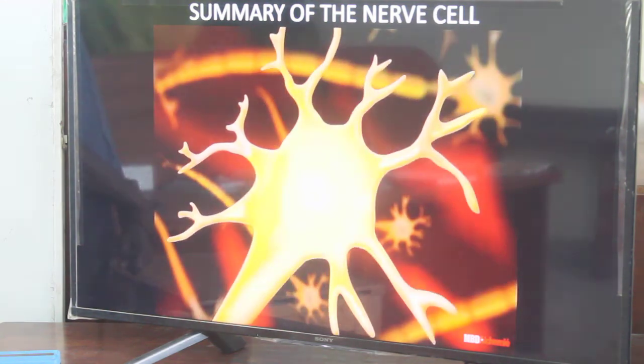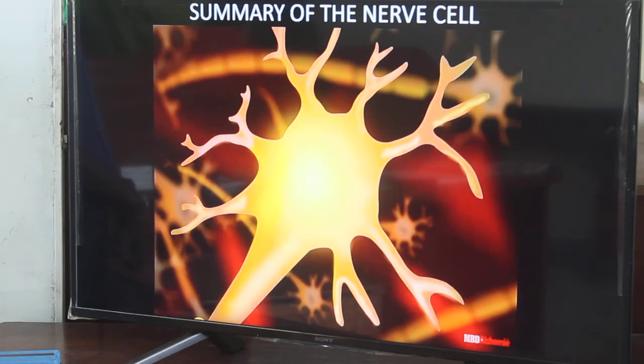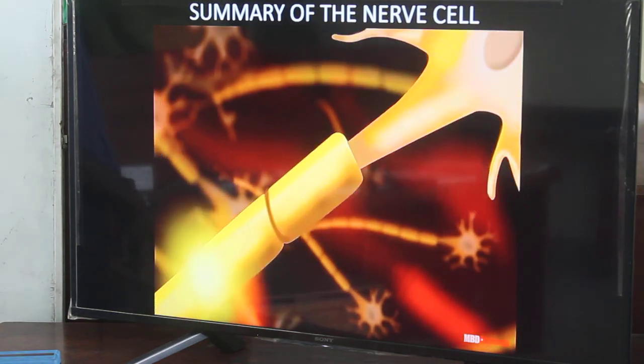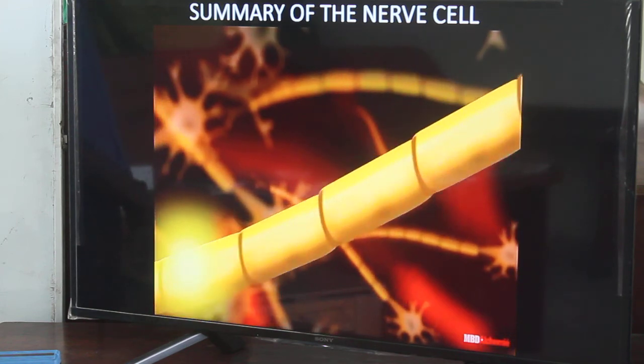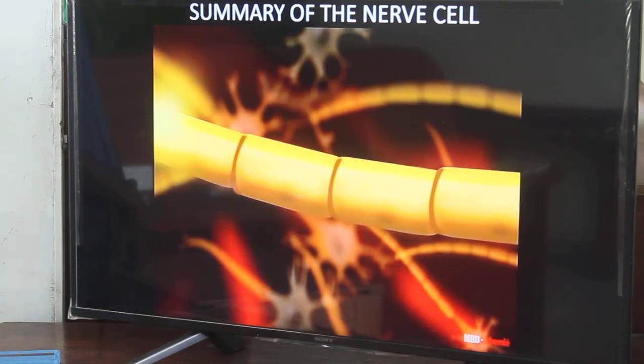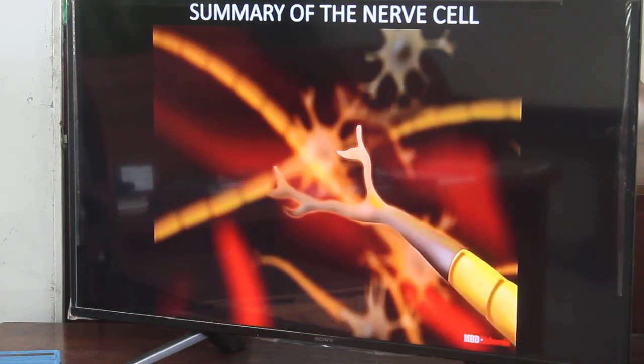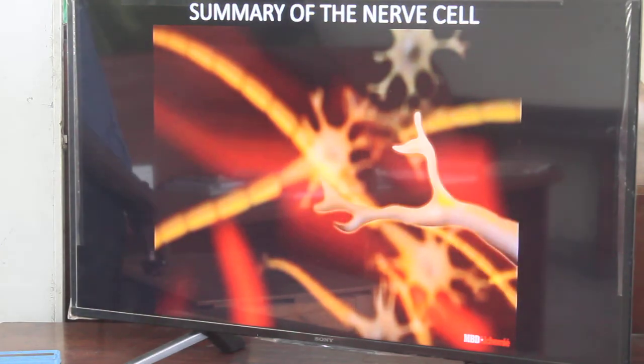Let's understand how nerve impulse travels in the body. Stimuli acquired at the end of the dendritic tip of a nerve cell sets off a chemical reaction that creates an electrical impulse. This impulse travels from the dendrite to the cell body and then along the axon to its end.